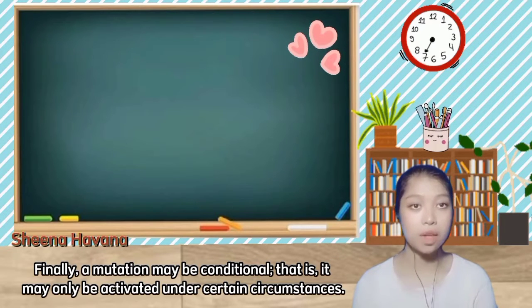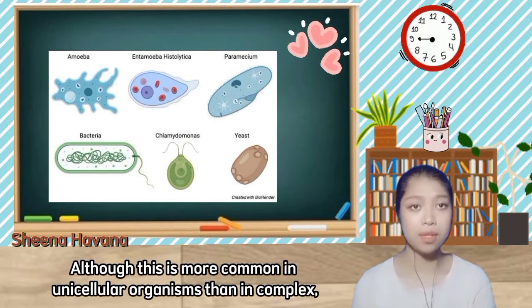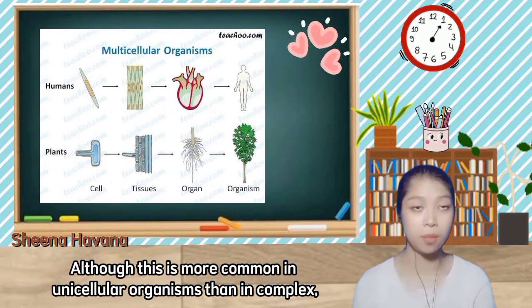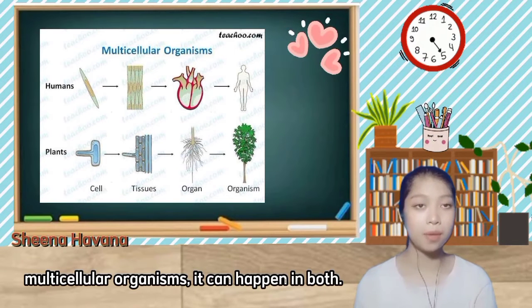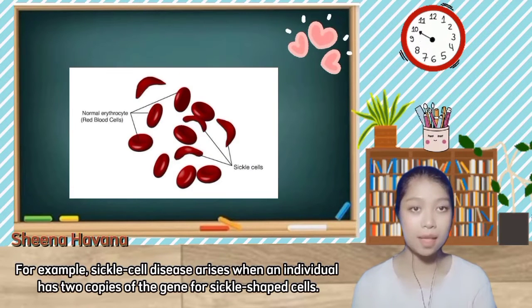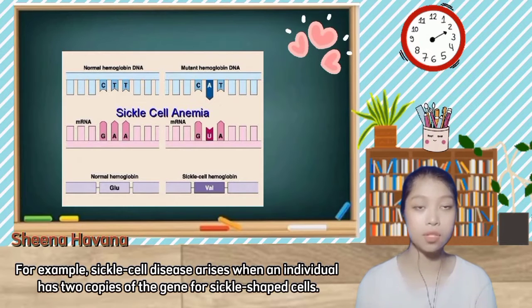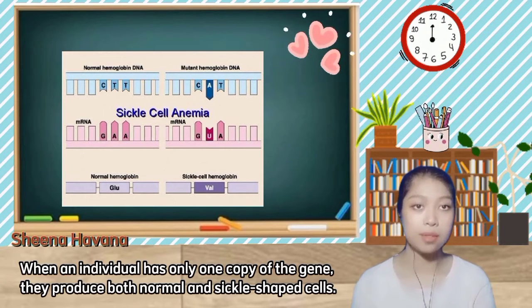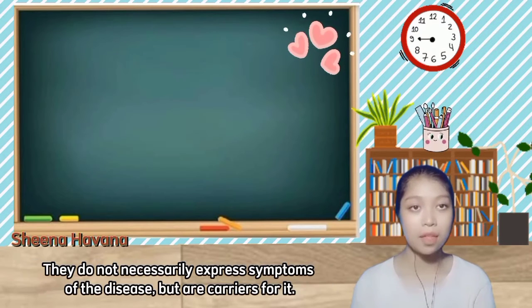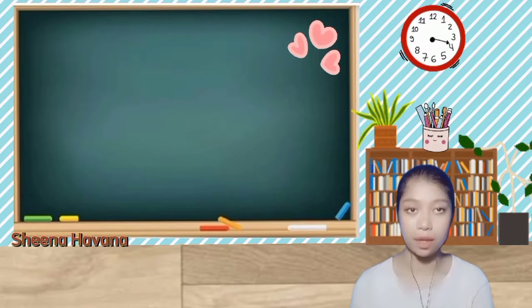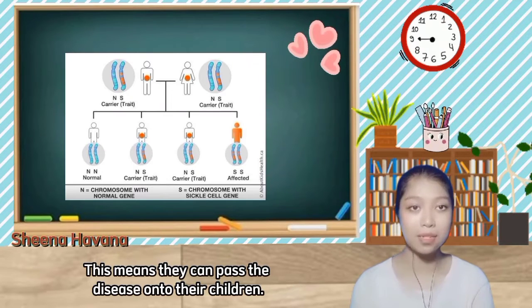Finally, a mutation may be conditional, that is, it may only be activated under certain circumstances. Although this is more common in acellular organisms than in complex multicellular organisms, it can happen in both. For example, sickle cell disease arises when an individual has two copies of the gene for sickle-shaped cells. When an individual has only one copy of the gene, they produce both normal and sickle-shaped cells. They do not necessarily express symptoms of the disease, but they are carriers for it. This means they can pass the disease on to their children.